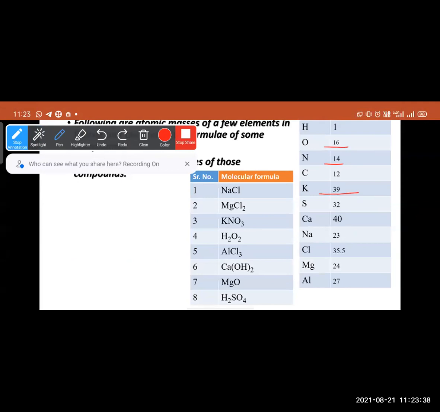So you can calculate: 39 plus 14, and O3, plus 3 into 16. So that will be the answer for KNO3. Next, H2O2. Hydrogen 2 into 1 plus 2 into 16. So that will be the answer for H2O2.